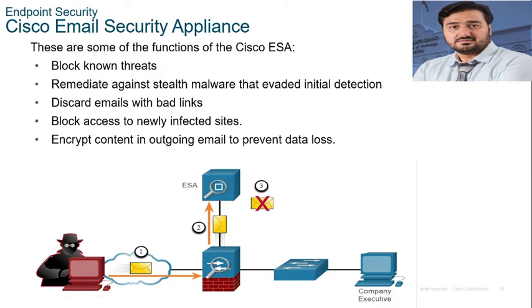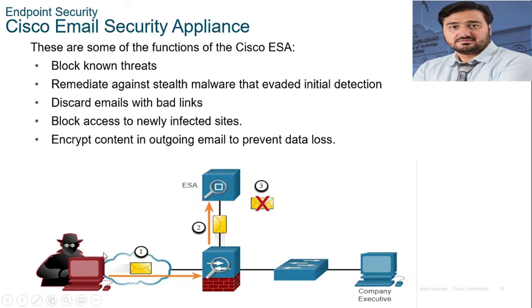So what will happen? The firewall forwards all email to the ESA. So here, this is the firewall. It will forward this email to the ESA, and the ESA analyzes the email, logs it, and if it is malware, then it will discard it. It will not forward it to the company executive. You can see how the ESA is going to protect.